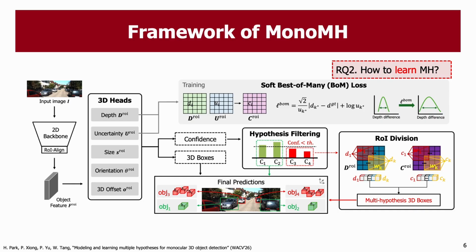Finally, how do we use multiple hypotheses? Naively generating multiple boxes for every object would increase false positives. Therefore, we introduce hypothesis filtering. For confident objects, we keep only the best hypothesis. For uncertain objects, we retain multiple plausible ones. We also remove outliers using confidence-aware filtering. This allows us to improve robustness without sacrificing precision.